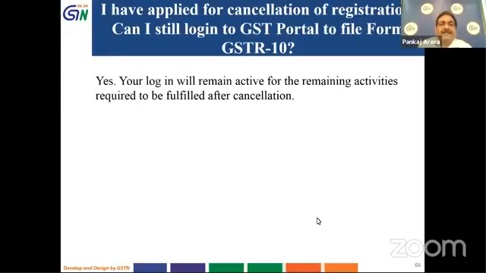One taxpayer has asked, I have applied for cancellation of registration. Can I still log into the GST portal to file Form GSTR 10? Yes, your login will remain active for the remaining activities.